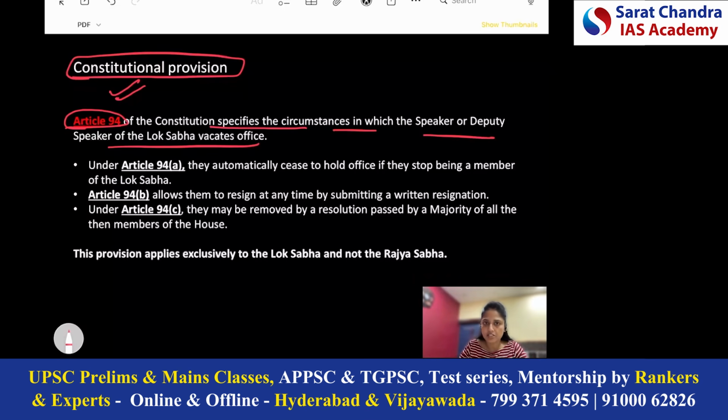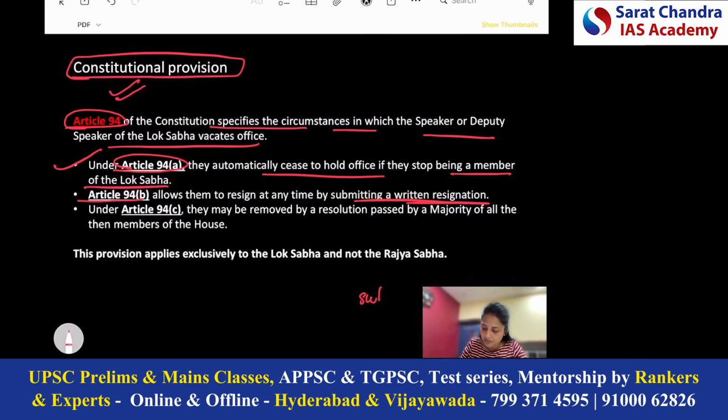So what are the three conditions under which the Speaker or Deputy Speaker has to vacate the office? First is under Article 94 Clause A: if a person is not a member of Lok Sabha or stops being a member of Lok Sabha, then automatically he or she will not be the Speaker of Lok Sabha. Second important point is under Article 94 Clause B: a Speaker can anytime provide a resignation and can be removed from the office. So you have to provide me the answer in the comment section: the Speaker submits his or her resignation to which constitutional body?